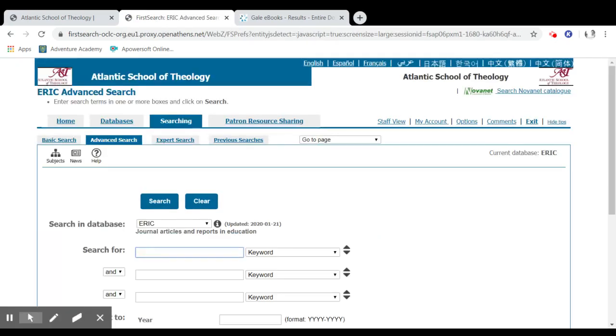Again, normally you'd be asked for an Open Athens. You would come to an Open Athens screen and you'd have to enter your credentials, but I don't have to right now because I entered my credentials earlier and my browser knows this and it's kept that. And so I'm not being prompted to enter credentials. So in the educational database like this, it's worth searching for theological content.